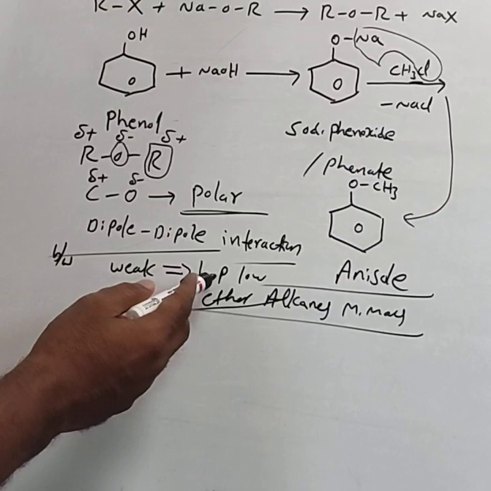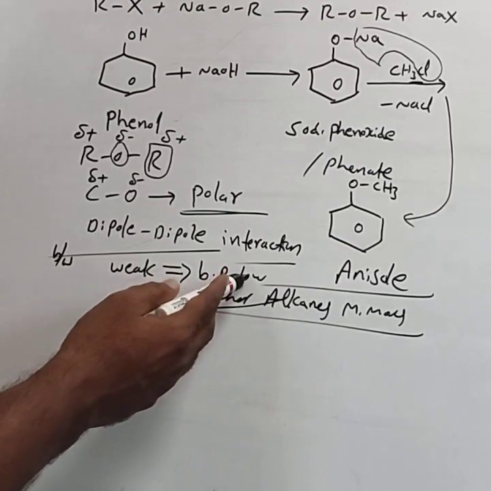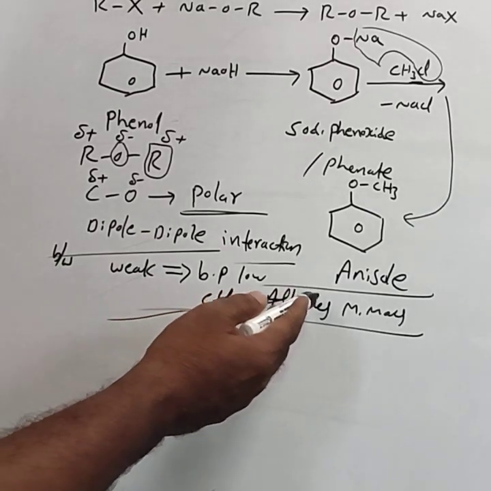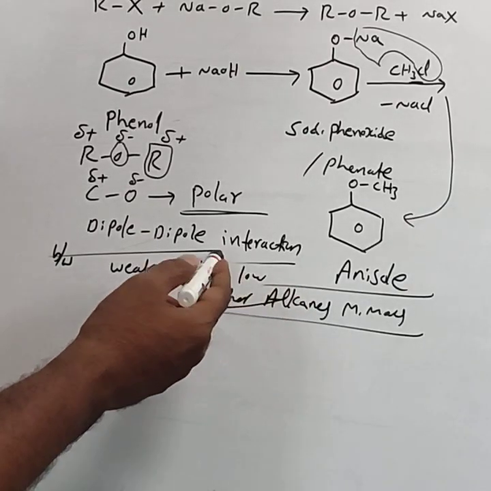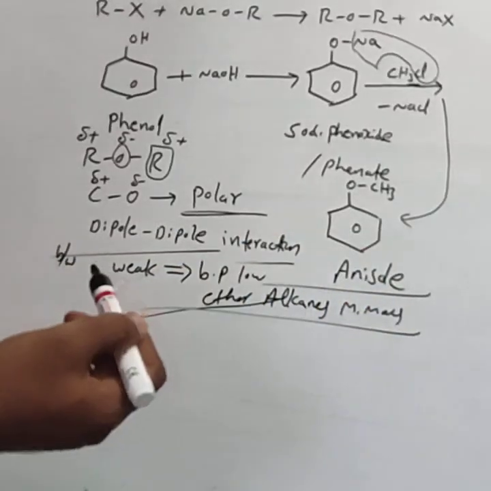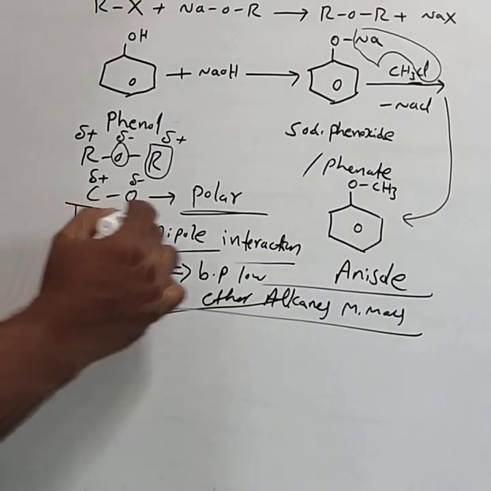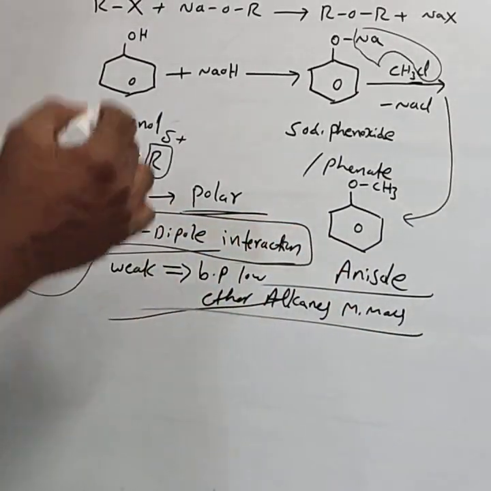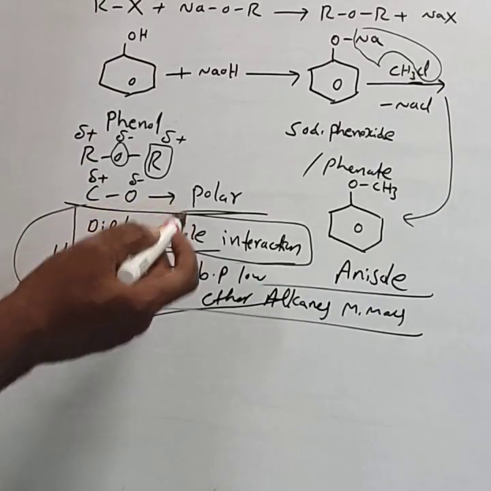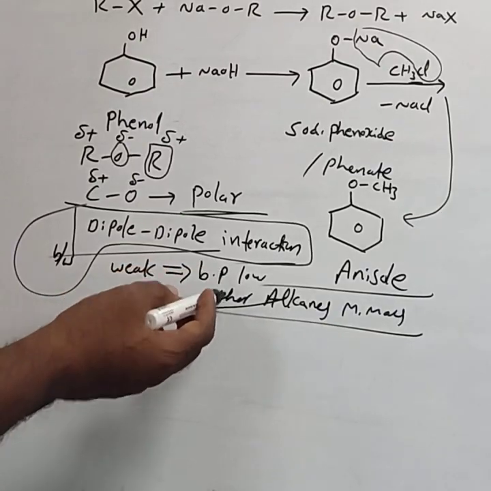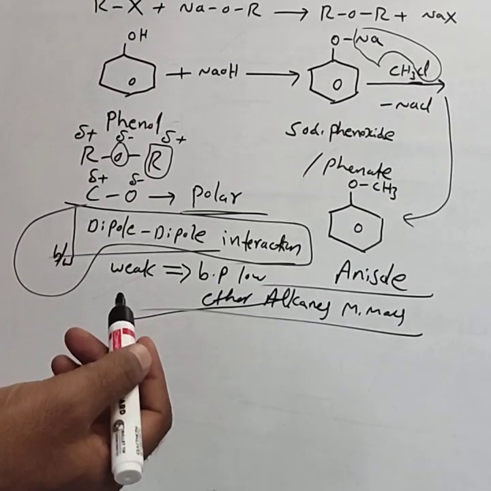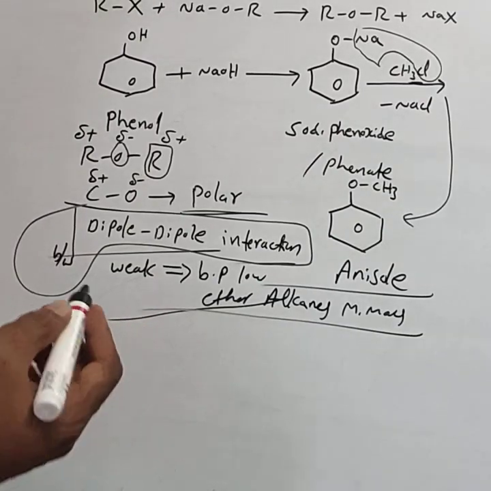The boiling point of ether is very low, and is almost the same as that of alkanes of comparable molar masses, mainly due to the weak dipole-dipole interaction. Due to weak dipole-dipole interaction, the boiling point of ether is low and almost the same as that of alkanes of comparable molar masses.